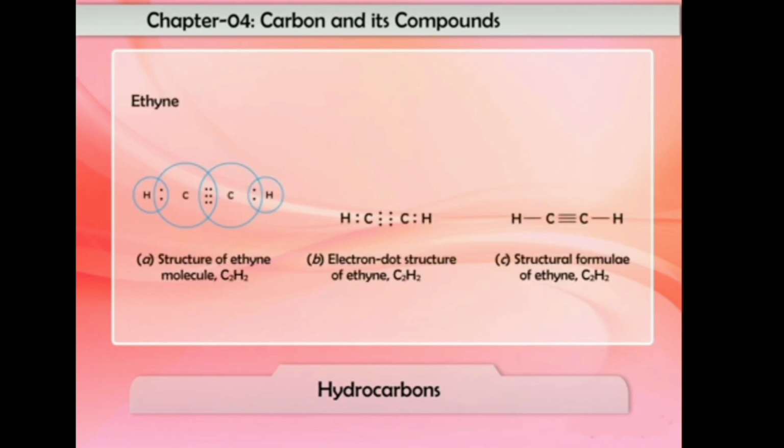The ethyne molecule is made up of 2 carbon atoms and 2 hydrogen atoms. In ethyne, the 2 carbon atoms share 3 pairs of electrons among themselves to form a carbon-carbon triple bond. Each carbon atom shares 1 electron with each hydrogen atom to form 2 carbon-hydrogen